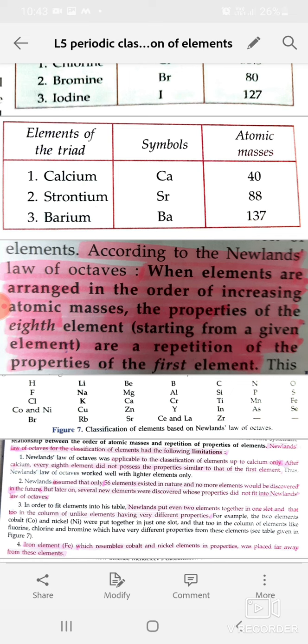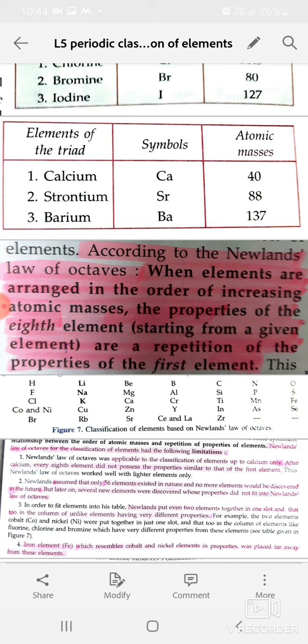Okay, 1, 2, 3, 4, 5, 6, 7. So on 7th we have oxygen, next 8th is fluorine. So first element is hydrogen, 8th element is fluorine, right? So you can take any element. For example, if you are taking beryllium, then which is the 8th element after beryllium? It is magnesium. So according to the law of octaves, when elements are arranged in the order of increasing atomic masses, the properties of the 8th element are a repetition of the properties of the first element.